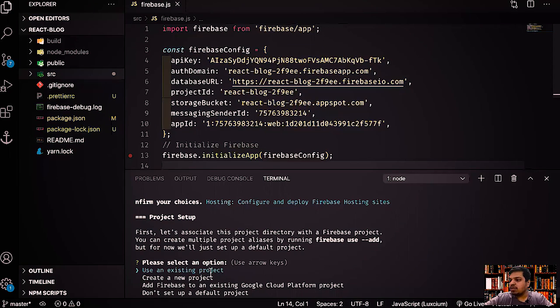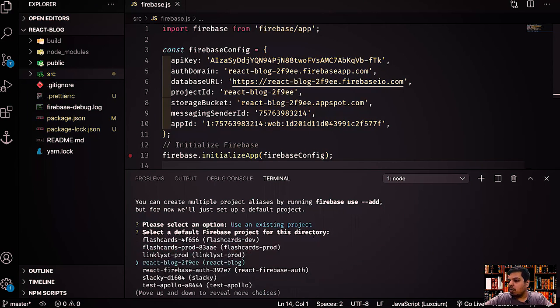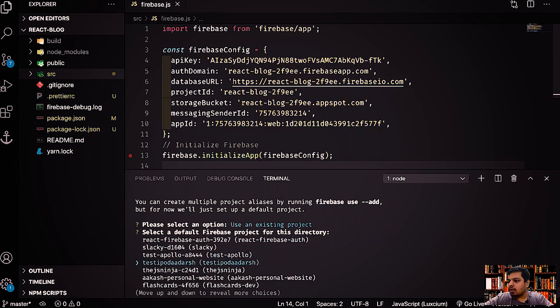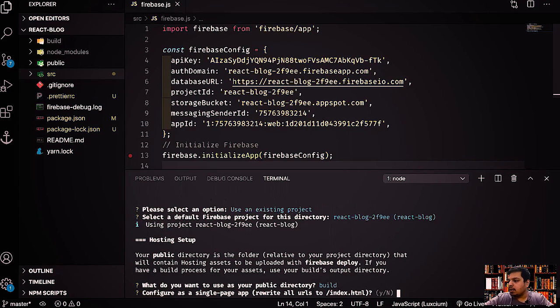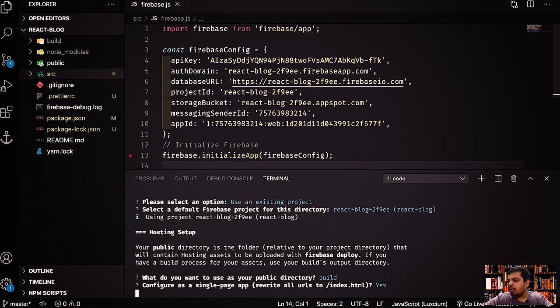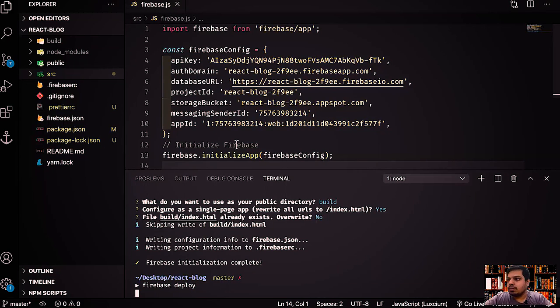Anyways, use an existing project over here. Use an existing project, and we'll go with React blog, and our public directory will again be build. And yes, I want to configure single page application, and file build/index.html already exists. Overwrite it? No, we don't want to overwrite it, right? And now we want to do firebase deploy, and now everything will work.